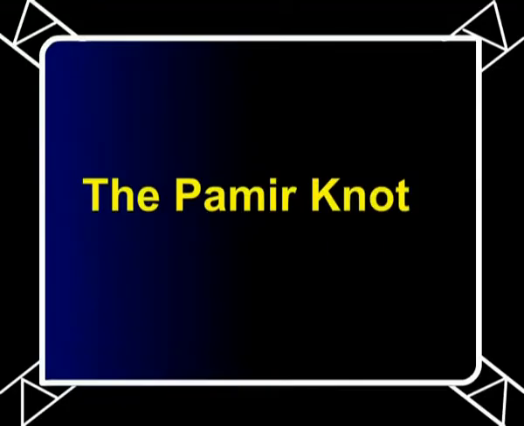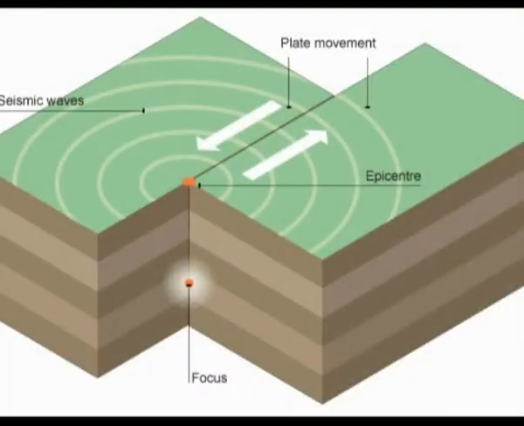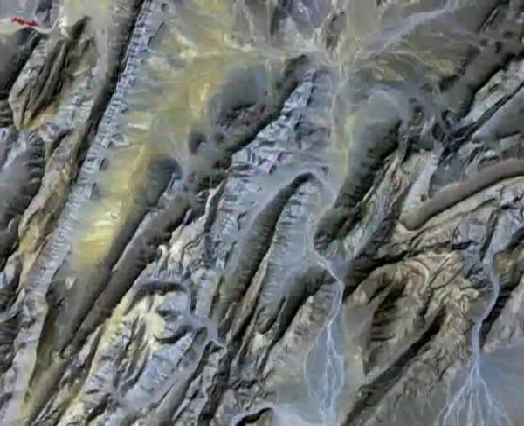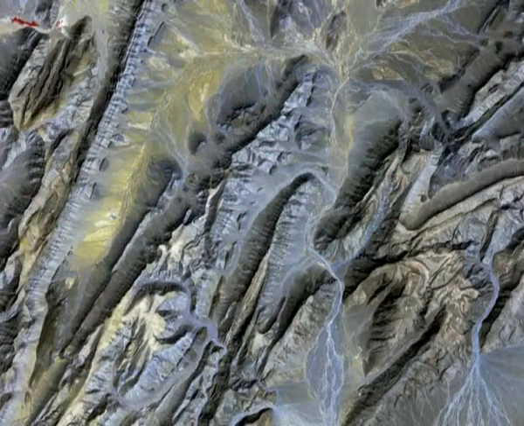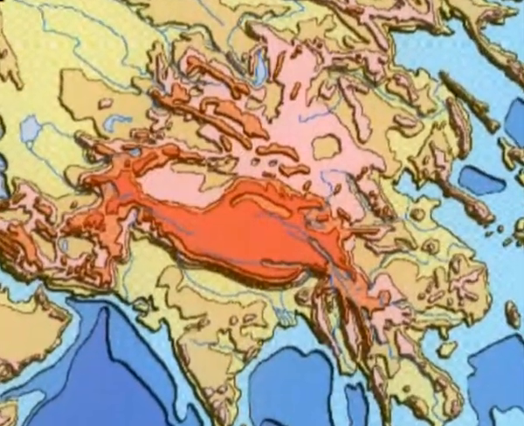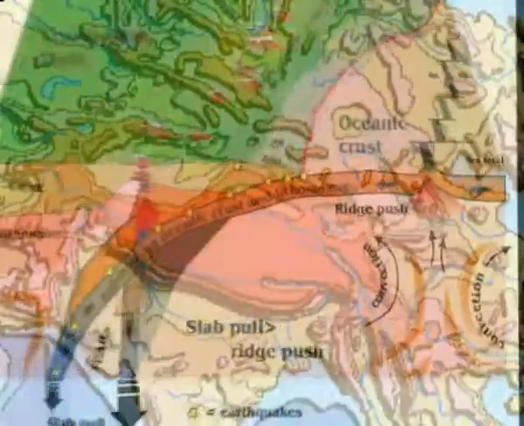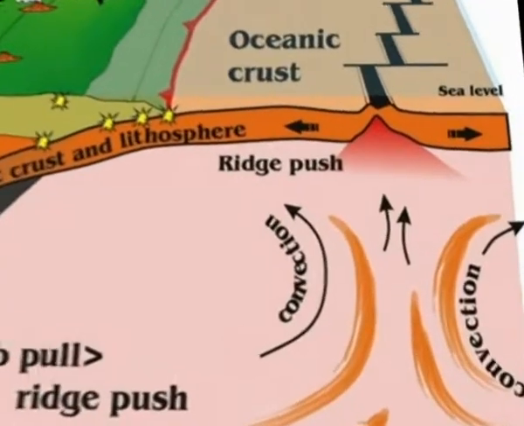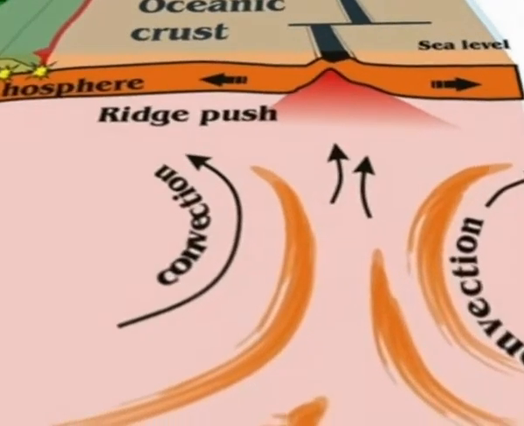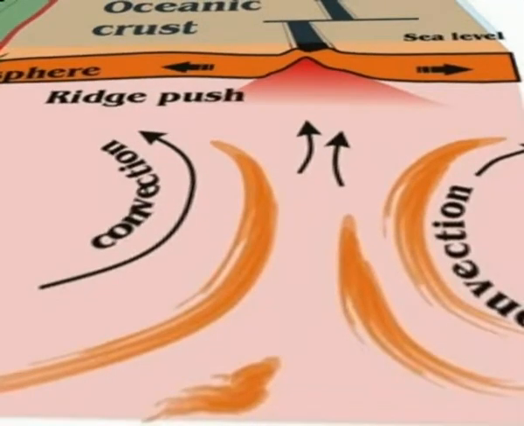The Pamir knot. The Pamir knot is a high plateau at the convergence of the Eurasian plate with the Gondwana land. This cataclysmic clash of the two tectonic plates gave rise to the Pamir knot, which is the birthplace of many fold mountains emanating from Central Asia. The ripple effects on bedrock caused by the clash of the tectonic plates led to the birth of many fold mountains.